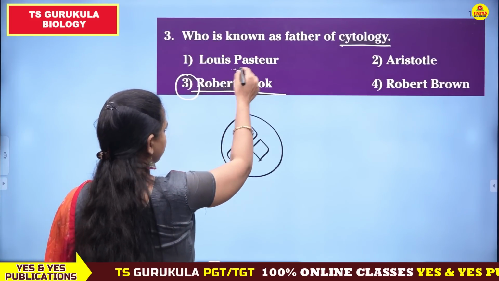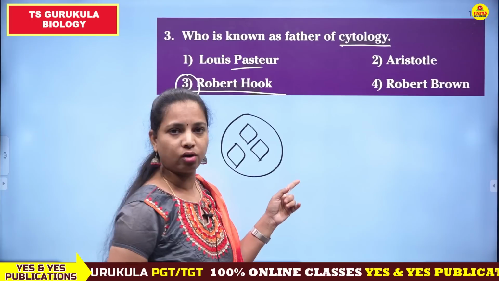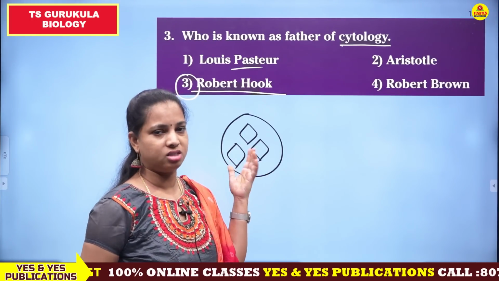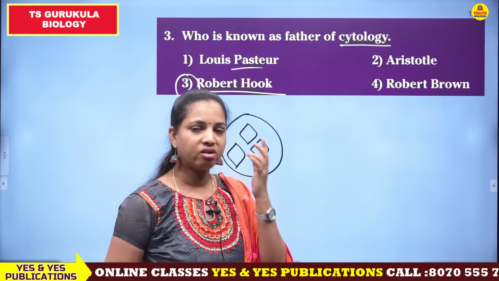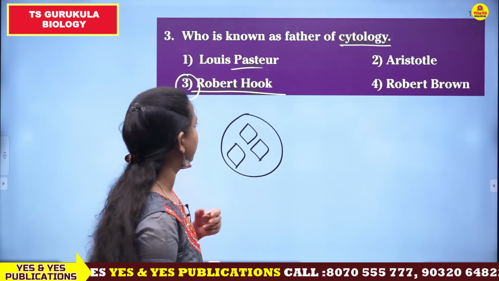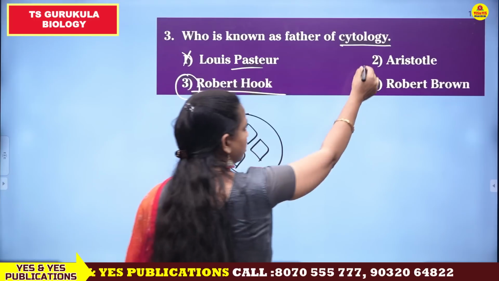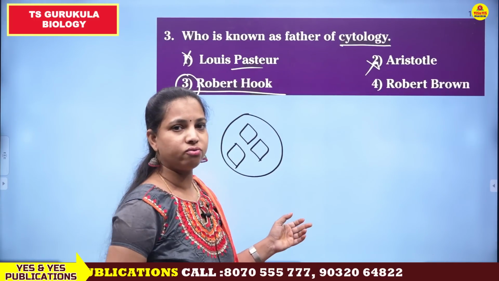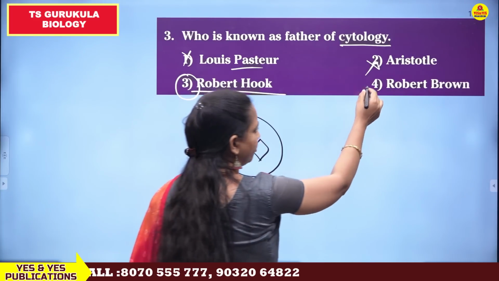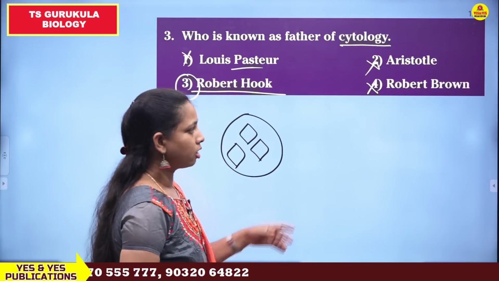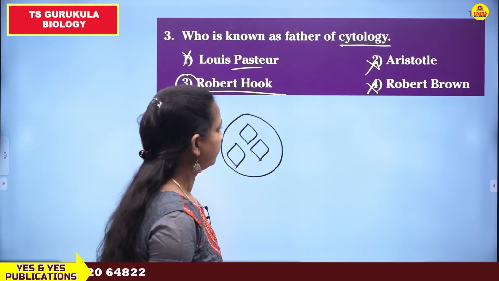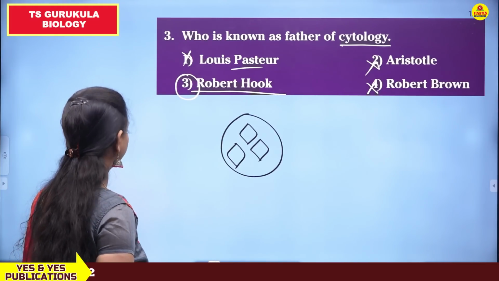See, Louis Pasteur is not related to cytology, but he is known as the father of modern microbiology because he discovered vaccines for many diseases, and also the fermentation process and the pasteurization process. All these processes were discovered by Louis Pasteur. And Aristotle is the father of biology and zoology. Okay, so he is not the father of cytology. Robert Brown is also incorrect because Robert Brown is related to the discovery of a cell organelle in Tradescantia. Okay, so only the third option is correct.